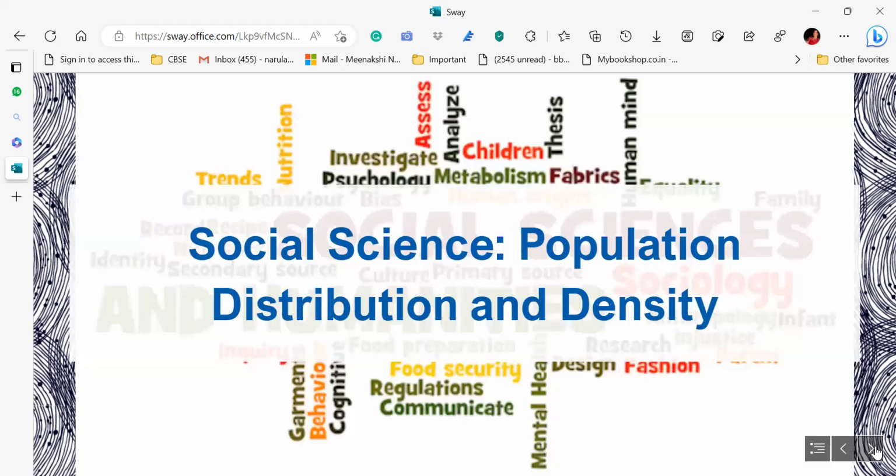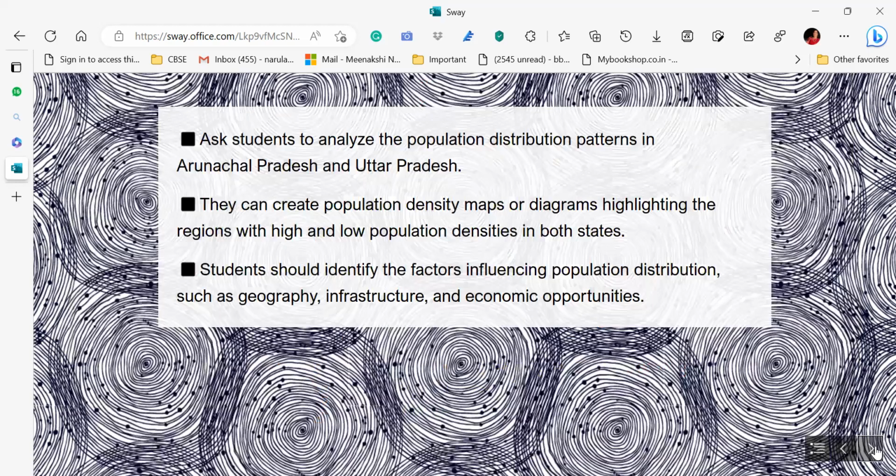Talking about social sciences, population distribution and density, you go ahead with your map work with your students, right? So ask them to present. First of all, they should know where AP and UP are located on the map, or whatever state you are taking. So you may ask your students to analyze the population distribution pattern in AP and UP, and they can showcase the same on a map.